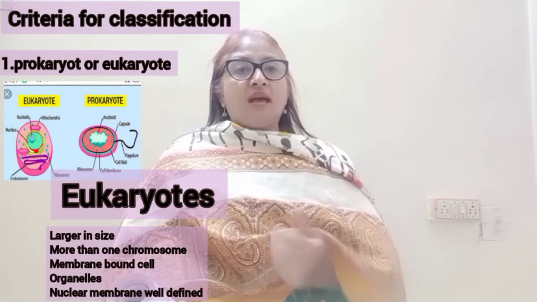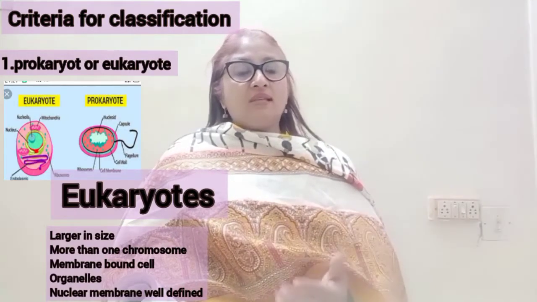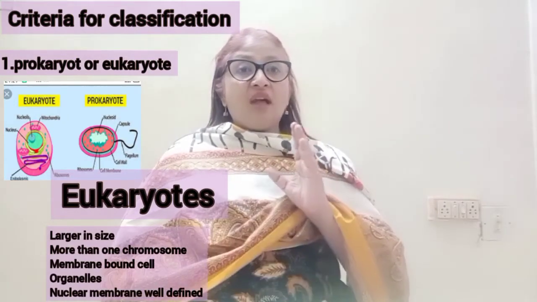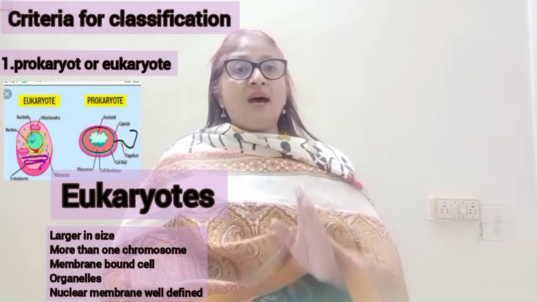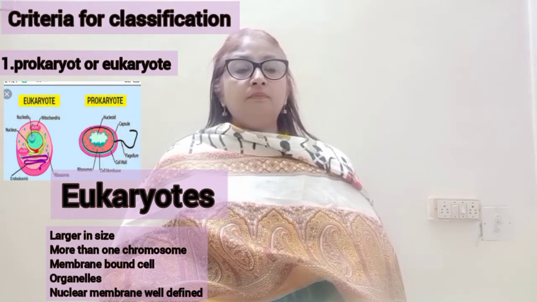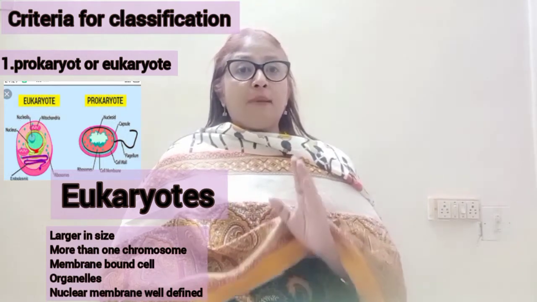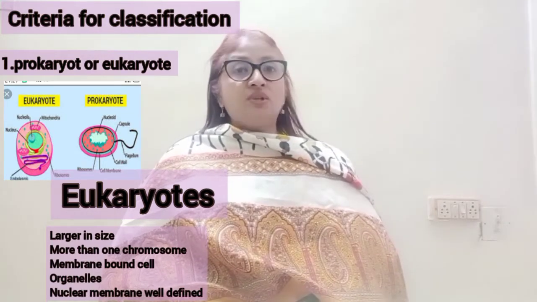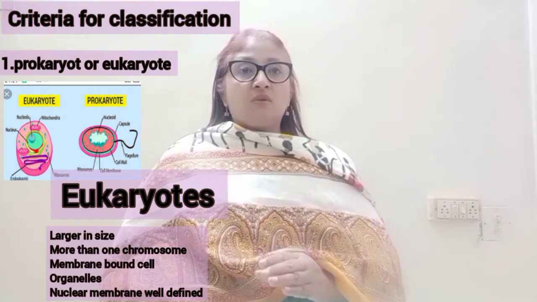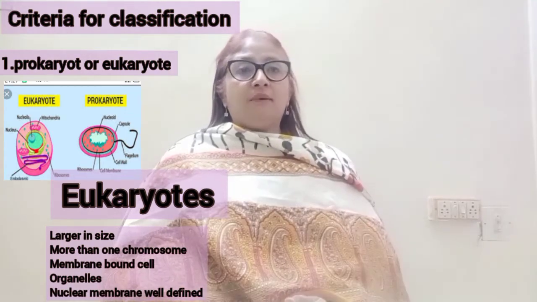First of all, whether an organism is a prokaryote or a eukaryote. What are these eukaryotic organisms? Eukaryotic organisms have a well-defined nucleus with a proper nuclear membrane. The cell organelles are membrane bound. The cells are larger in size and chromosomes are more than one in number.